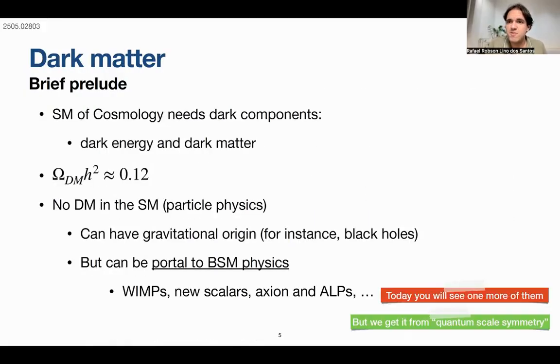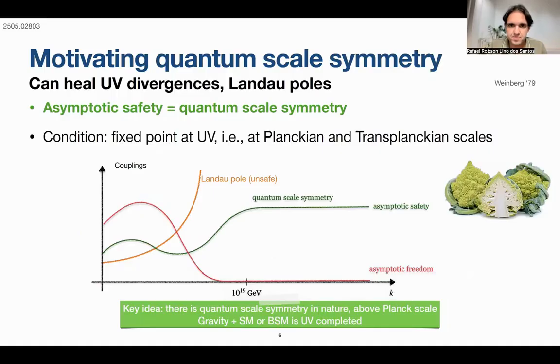Today you see one more proposal, but I would like to emphasize that our work is not a final work, it's a theory work. This idea is a new, or at least an interesting, way to do model building using quantum scale symmetry, and this is what I would like to emphasize in this presentation. How can we get neutrino masses and dark matter using quantum scale symmetry?